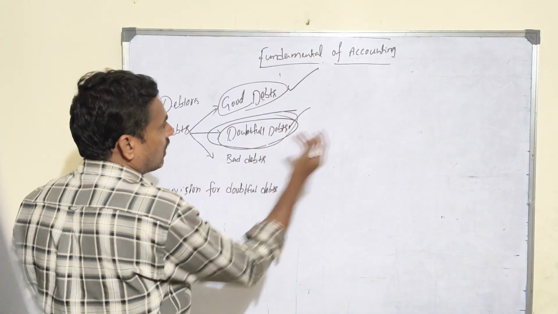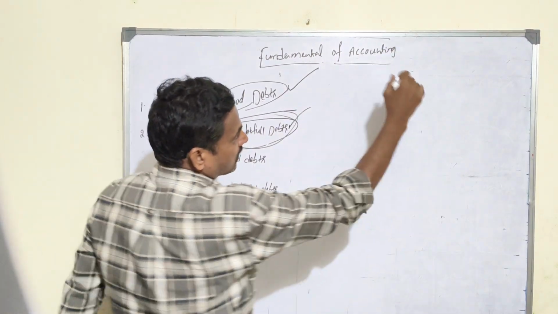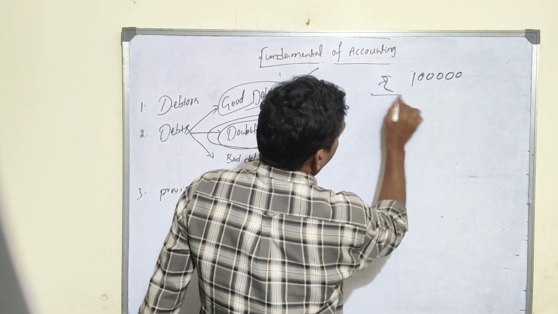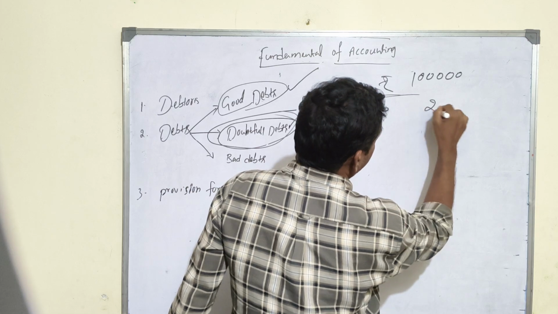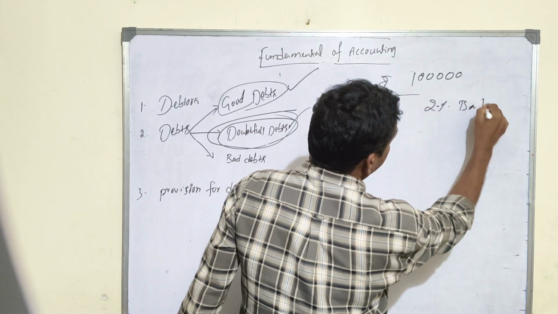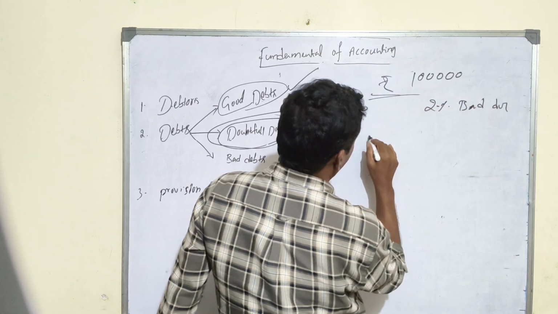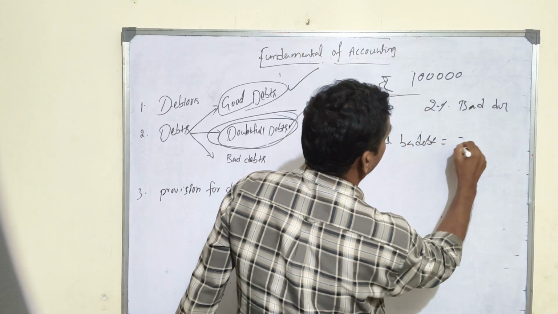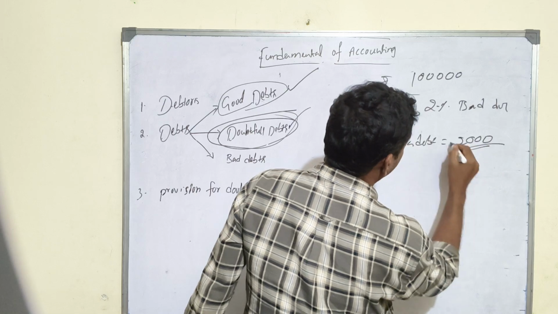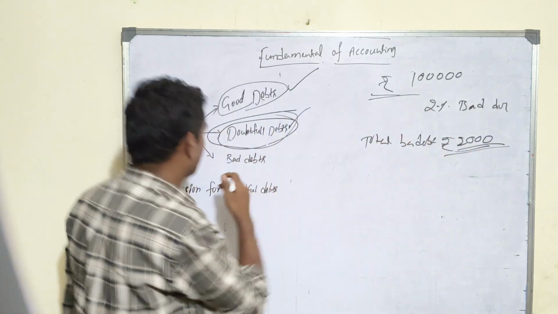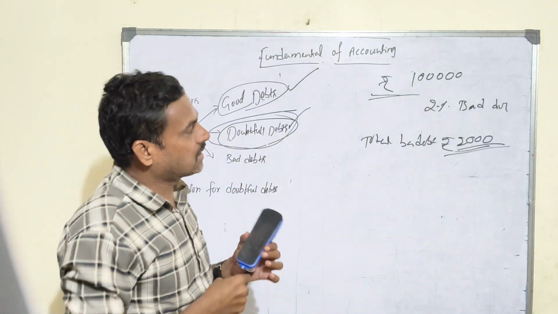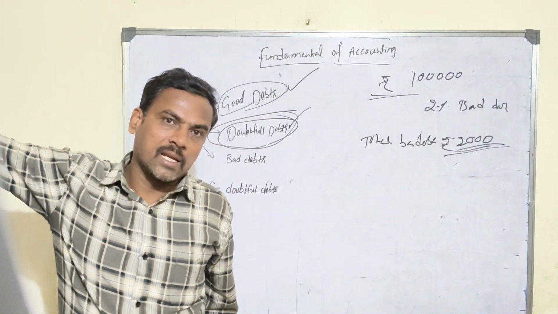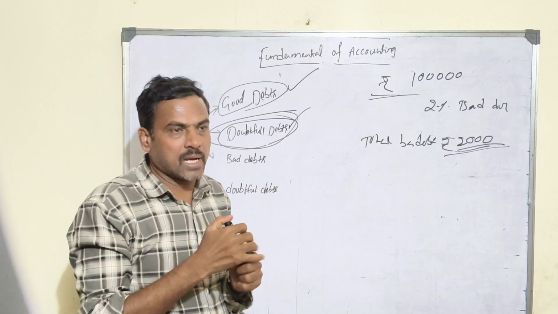Since bad debt is a loss, and in the given example there was 1 lakh rupees of credit sales and, based on past experience, 2% bad debts, the total bad debts is equal to 2,000. This is how bad debt arises based on past experience, and the company calculates bad debts on a percentage basis, right?